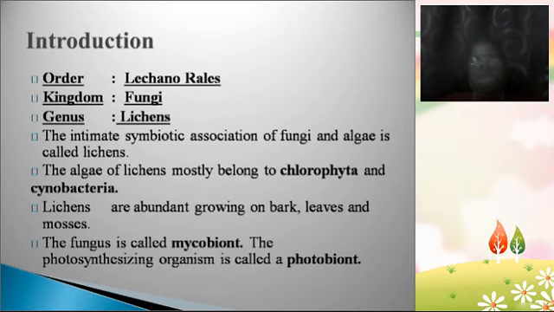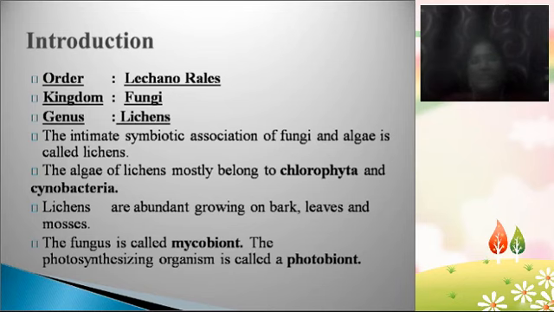So the intimate association of fungi and algae is called lichen, means lichen is made up of half part fungi and half part algae. Normally lichens grow on the bark of the trees, the leaves, or on the mosses, and sometimes on the rocks also, in between the rock crevices. The fungus component is called mycobiont. Why?